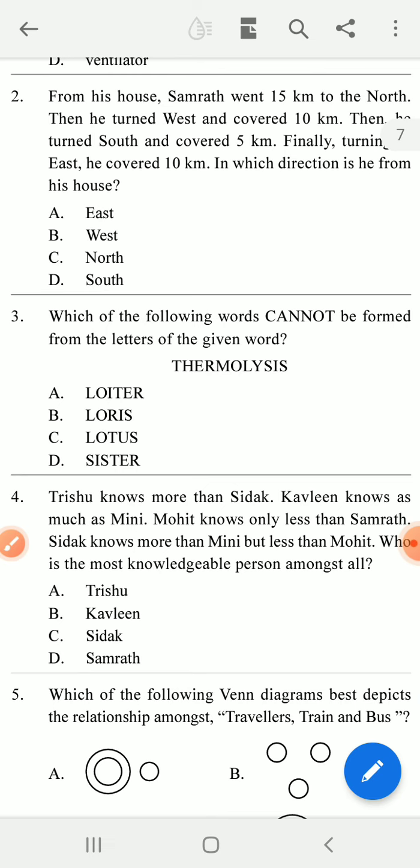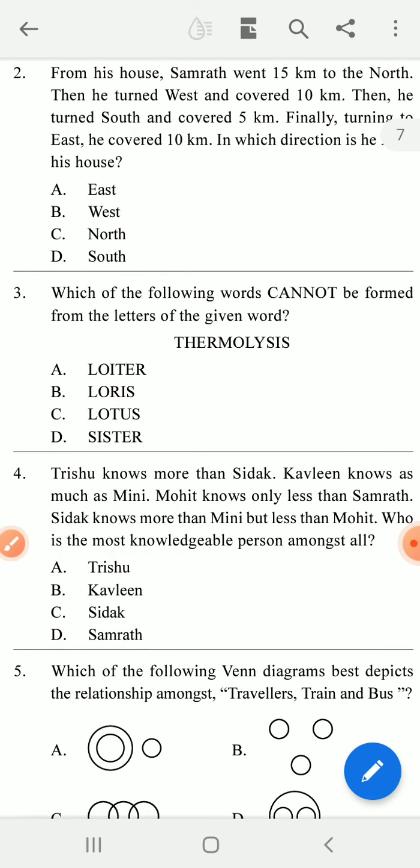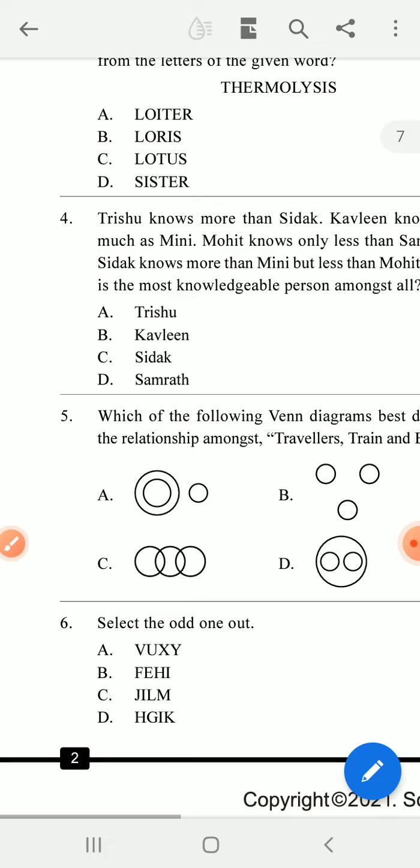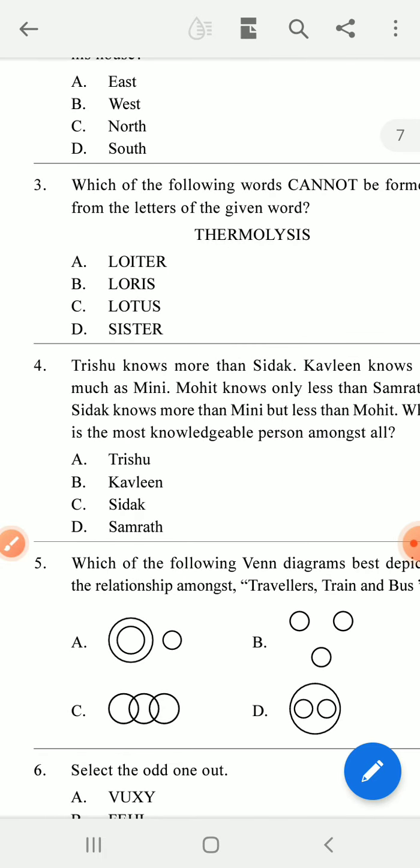Sadak knows more than Mini but less than Mohit. Who is the most knowledgeable person among all? So Tisu knows more than Sadak, Kalmina knows the same as Mini, and Mohit knows less than Samrat. Among them, the most knowledgeable person is Samrat. So you give the tick